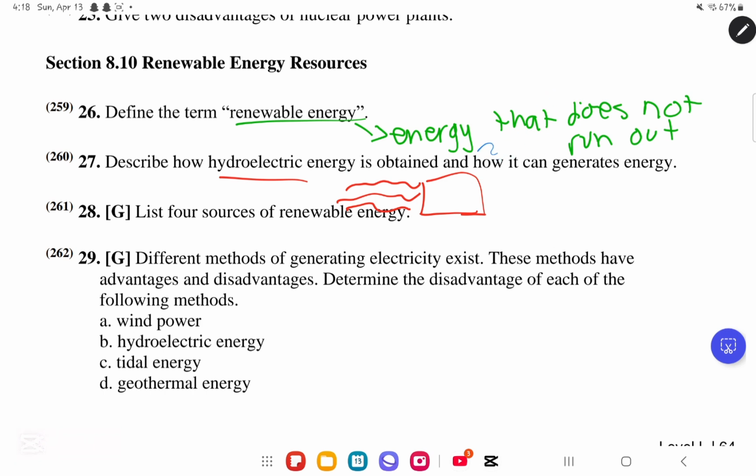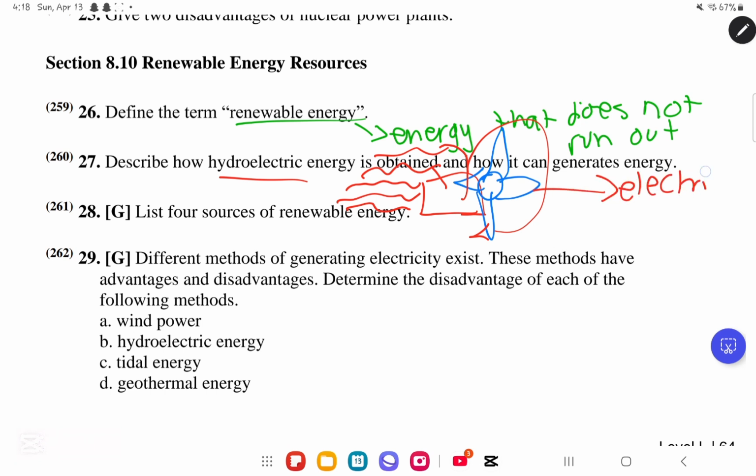Then we will have what? We will have the kinetic energy, and we will have, let us say, the turbines, like this. 1, 2, 3, 4. And then the water might overflow. So this is what? An increase in gravitational potential energy. And then it will flow down as kinetic energy. Because it is moving, it is going to become kinetic energy. And this kinetic energy will be used to rotate the turbines connected to the electric generators, and then they will create electricity.